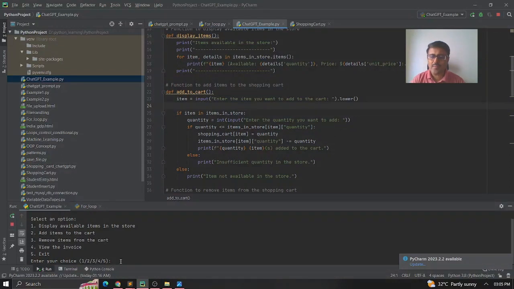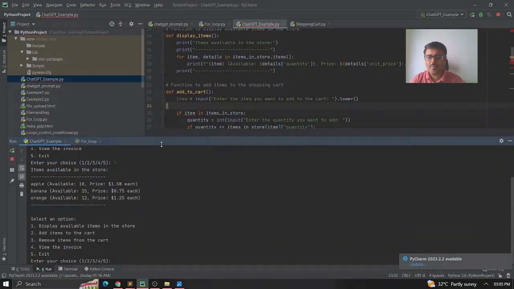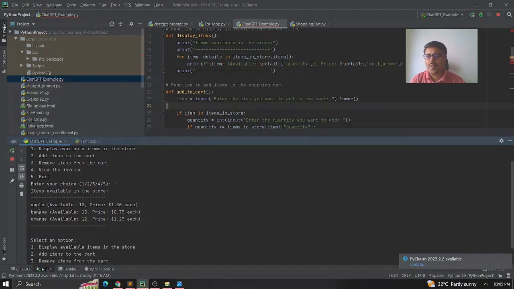If, for example, I just want to see what is there, display the items in the store, I'm giving number one here. So you can see it here. It has given me, let me increase the size. You can see it here. Apple, it's available 10 and the price, and banana 15 and orange 12 are there.